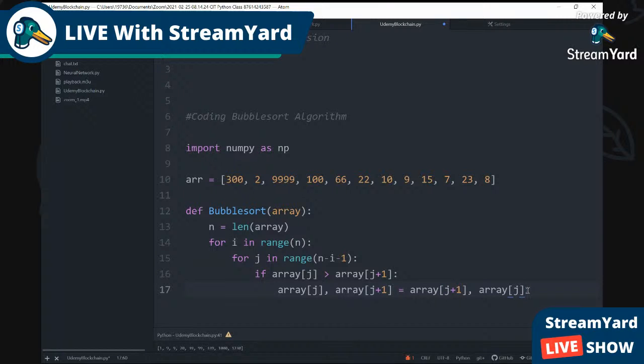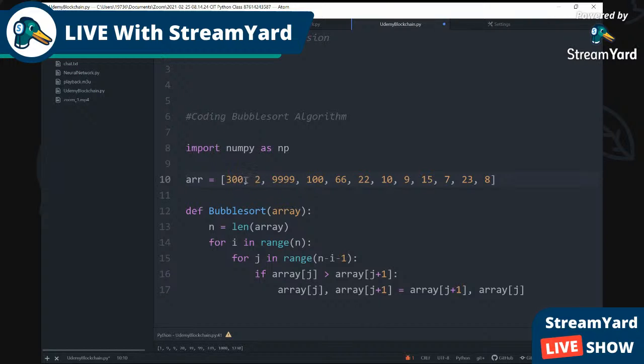So this is where all the swapping is going to happen. If the first value is not greater than the second, you leave it alone. But if the first value is greater, it swaps, and then it goes back to the beginning.